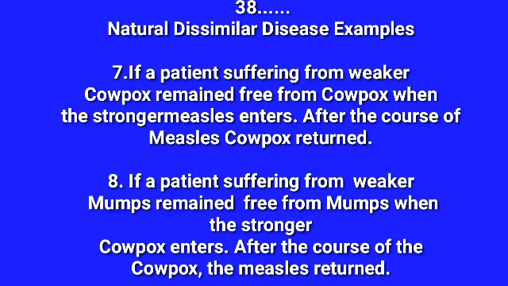Eighth point. If a patient suffering from the mumps, because Hahnemann also saw that example, that is Hahnemann mentioned angina parotidea. If a patient suffering from the mumps remained free from mumps when the stronger cowpox enters, after the course of the cowpox, the measles returned. So here the 8 examples are given by Hahnemann.